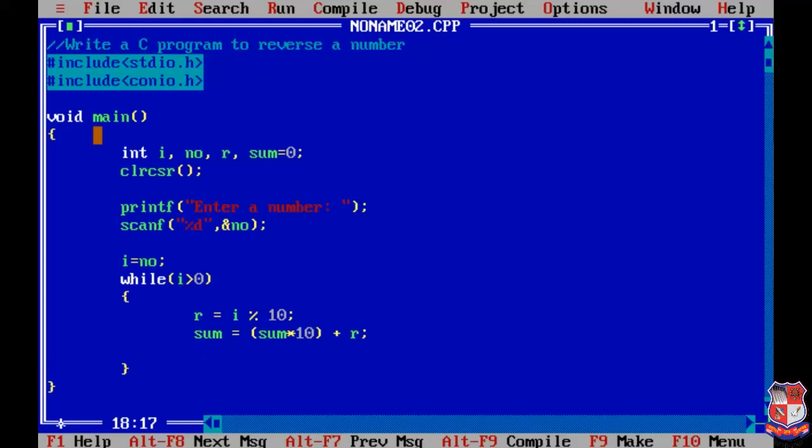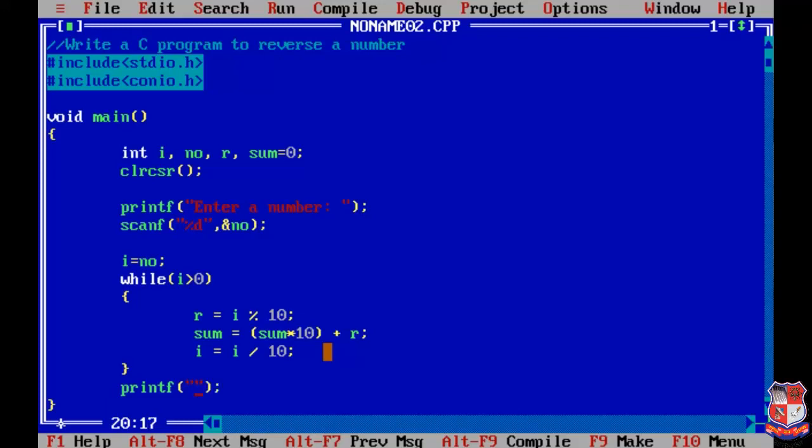Then we have to go for the next iteration, and for the next iteration we have to update the value of I, and for that we write I = I / 10. These three statements will execute again and again. Now after this while loop we are going to print the value, and that value is nothing but the reverse number.